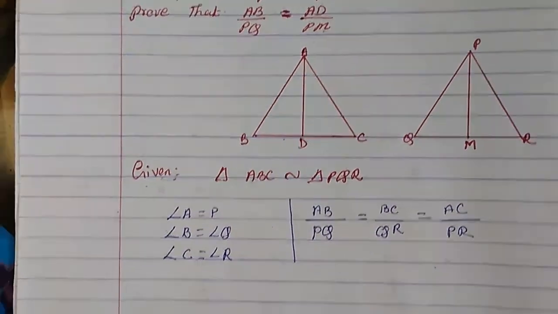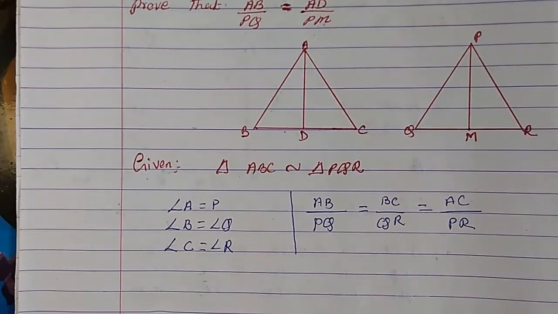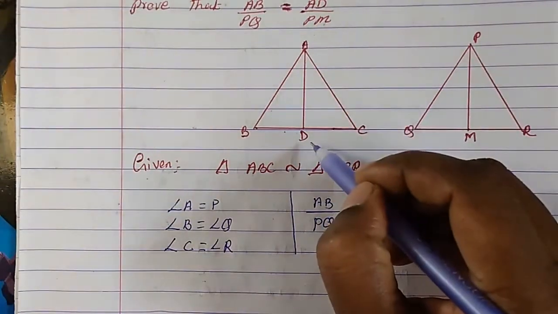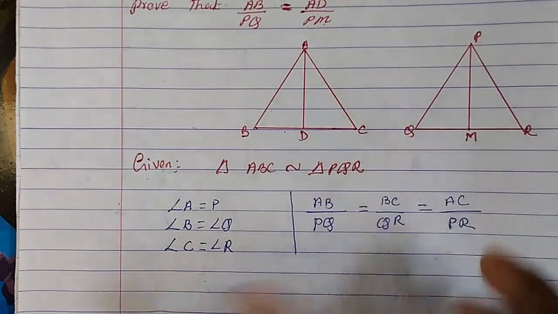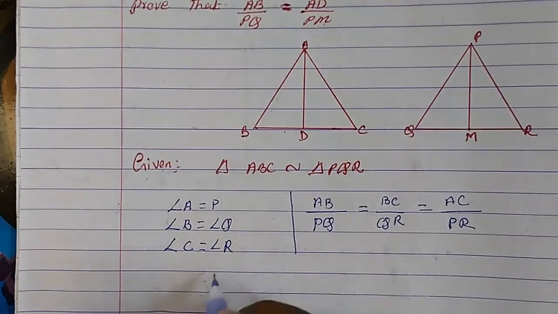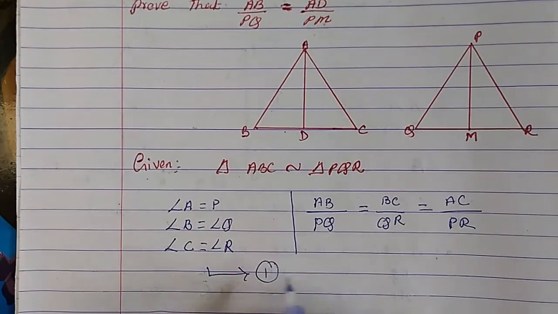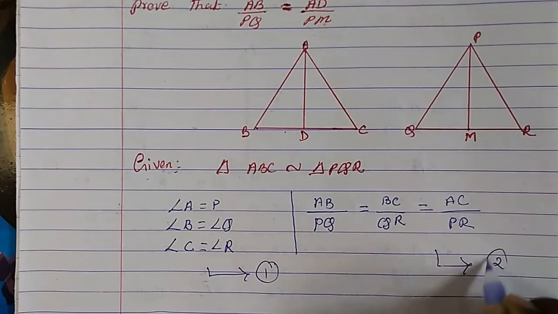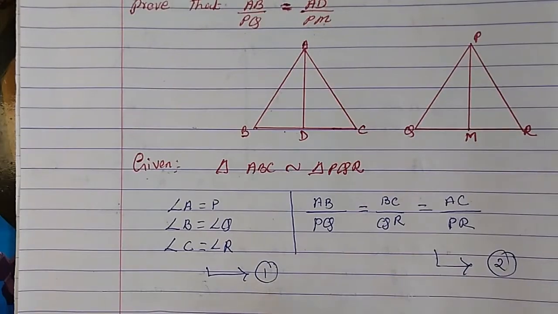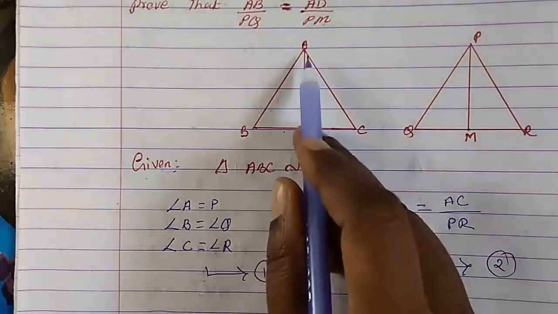Now AD and PM are the medians, right? AD is the median. We can consider this as equation 1. You consider this as equation 2. Okay, so now AD is the median.